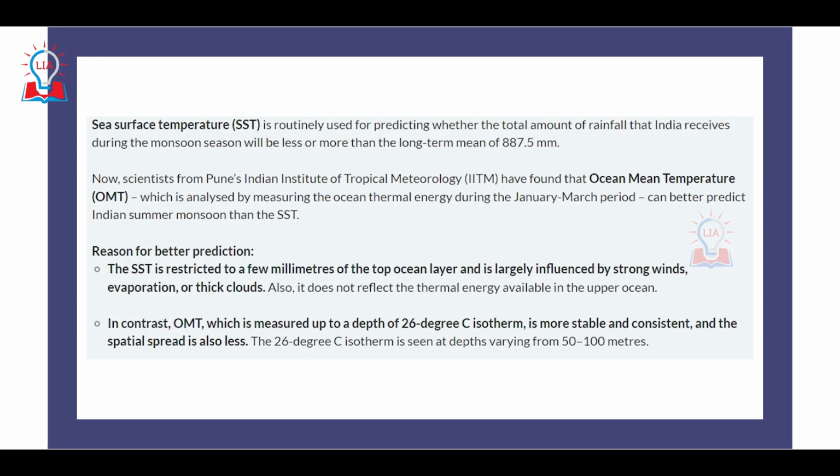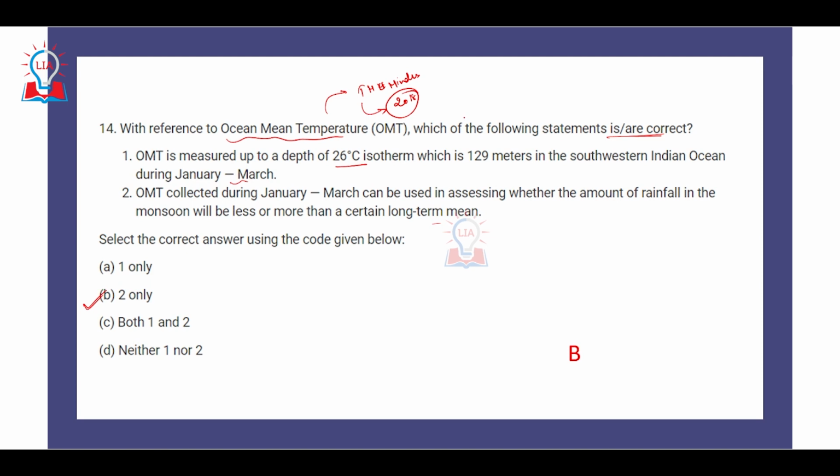The first statement is incorrect because OMT is definitely measured up to the 26 degrees Celsius isotherm. However, the depth up to which it is measured is somewhere between 50 to 100 meters. On the other hand, in the question it is given that it is measured at 129 meters depth. So obviously, this is an incorrect option.